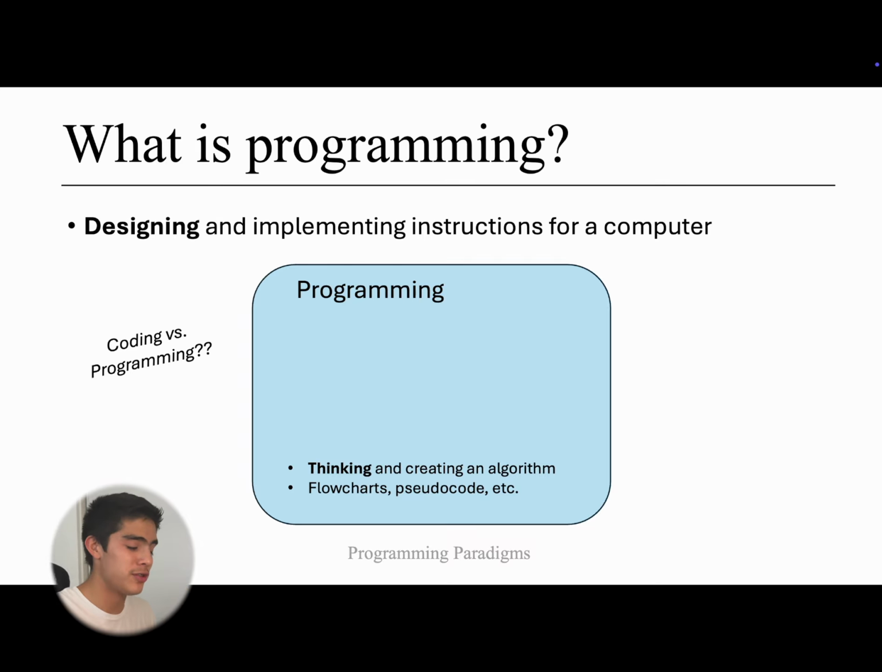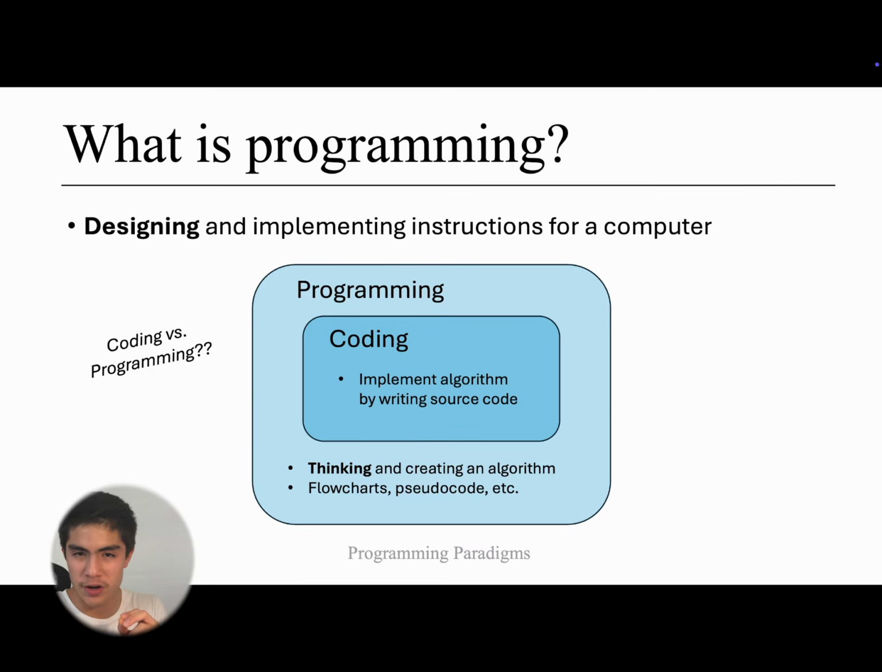So maybe your flowcharts, your pseudocode, and so on. And coding is just the implementing part when you're creating. Let's say you were asked to calculate the average of three numbers. Designing how I can calculate the average, or thinking in your head that I can calculate the average by doing this and this, that thinking is part of programming, and the creating part as well. Specifically, the creating part we can call coding if we implement the algorithm using source code. An example is Python, C, and all of these different programming languages.